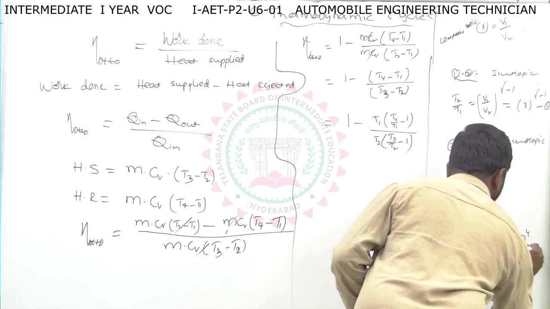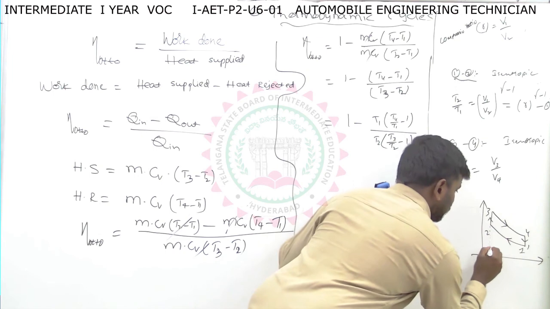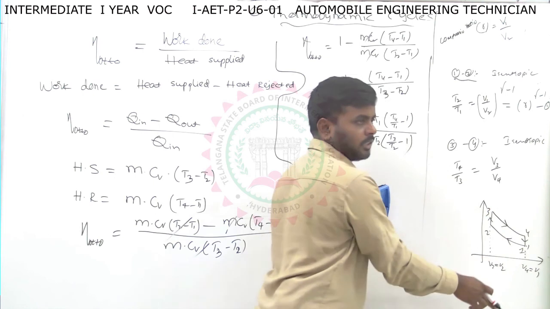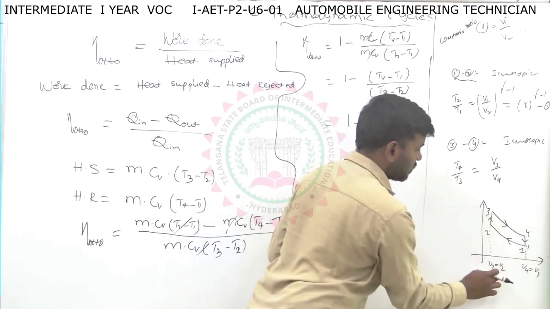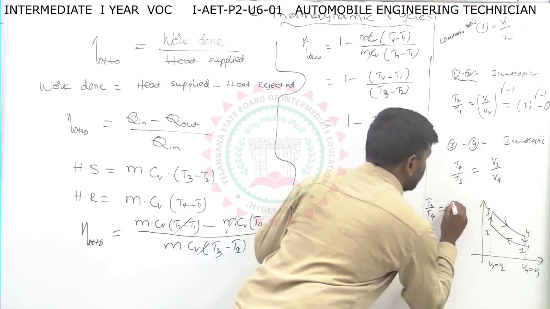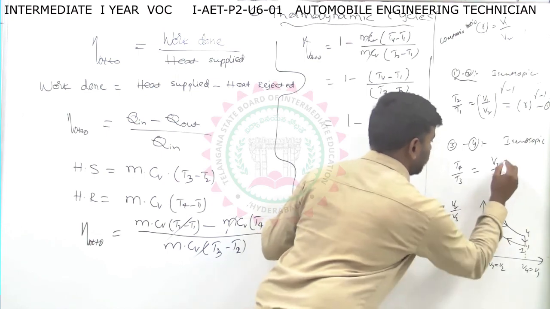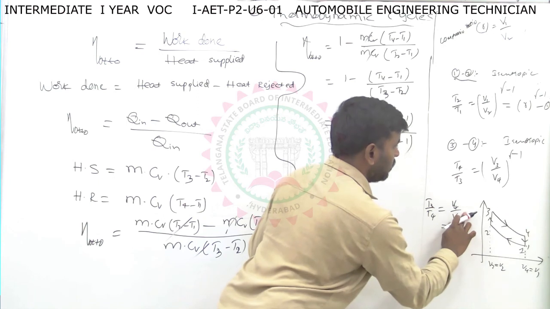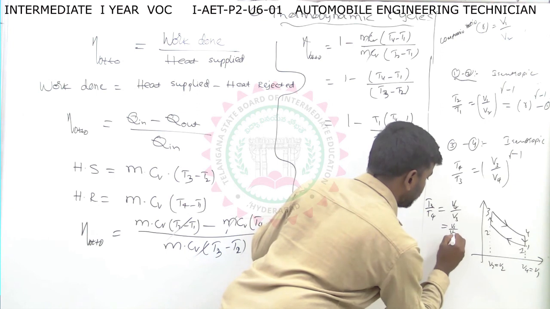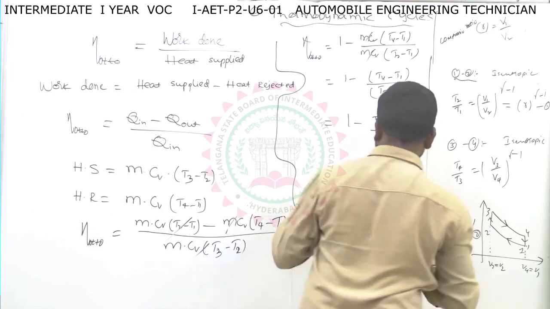From this diagram, V3 equals V2, V4 equals V1. So T3 by T4 you can write as V4 by V3. So V4 by V3 is V1 by V2 whole to the power of gamma minus 1. I am substituting V4 equals V1 and V3 equals V2 here. This is equation number 2.